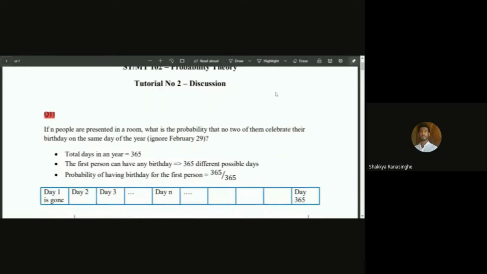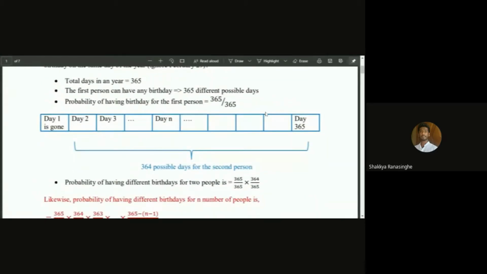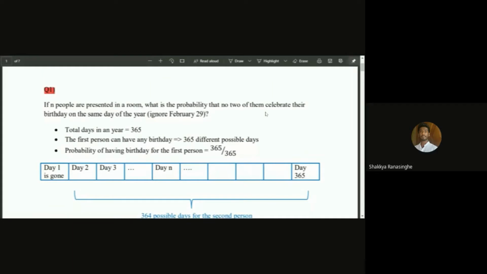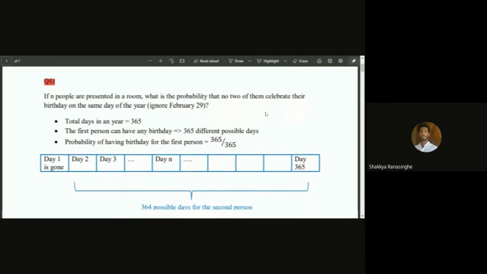The first question is, if n people are present in a room, what is the probability that no two of them celebrate their birthday on the same day of the year? Ignore February 29. So it's only 365 days, and there are n people. None of the n people can have a birthday on the same day. So if one person has their birthday on January 4th, none of the other n minus 1 people can have their birthday on that day. Likewise it goes on.